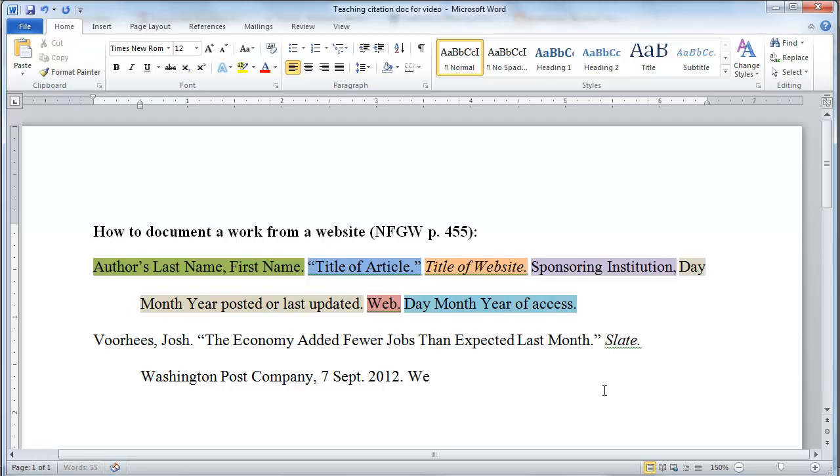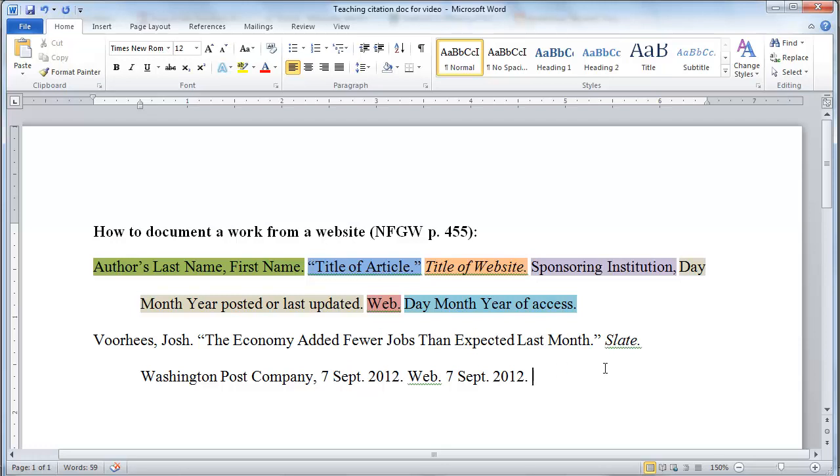Because I got it on the web, you're always going to type Web, and because things on the web sometimes change, you're always going to say the day that I got it. Well, I happen to get this on the 7th of September 2012 as well. So anyone reading this will know, even though there's two dates there and they're both exactly the same, that this one, that's only separated by a comma from the folks who sponsored it, is the date that they posted it. The date at the very end is the date that I, the writer, found it.